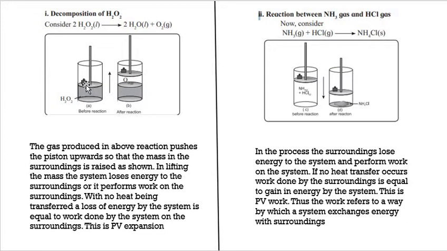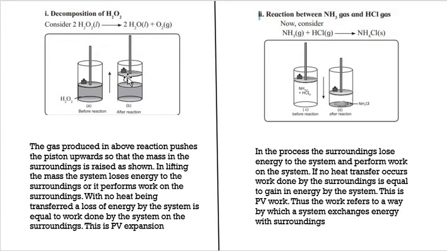Hydrogen peroxide will decompose, and on decomposition it will produce water and oxygen gas, and the gas produced in the reaction will start pushing the piston upward, and the piston will be raised. The level of piston will be raised and the mass in the surrounding is raised as shown.